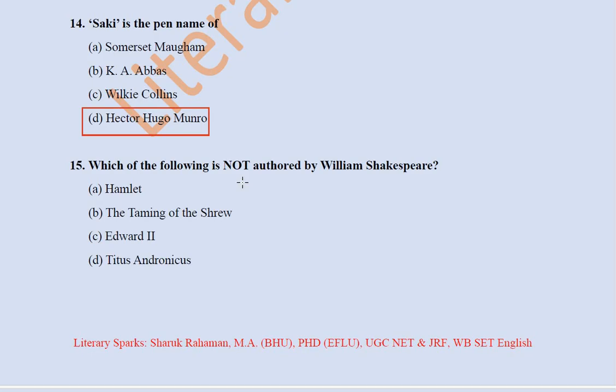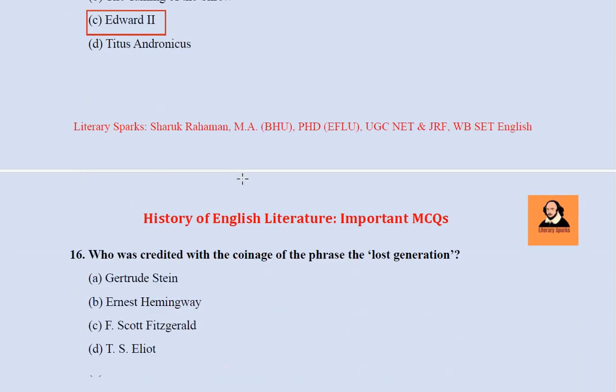So, not authored by William Shakespeare. Hamlet, we know the famous tragedy; The Taming of the Shrew, the comedy; Edward the Second; Titus Andronicus. Titus Andronicus again is a revenge tragedy, like Hamlet is. Edward the Second is the answer. Shakespeare has written historical plays on other kings, but Edward the Second, this particular play on this king, was written by Christopher Marlowe, not by William Shakespeare.